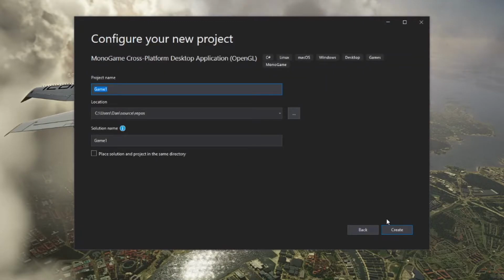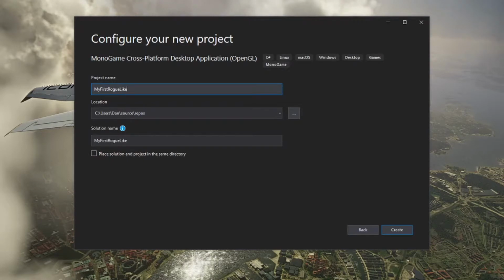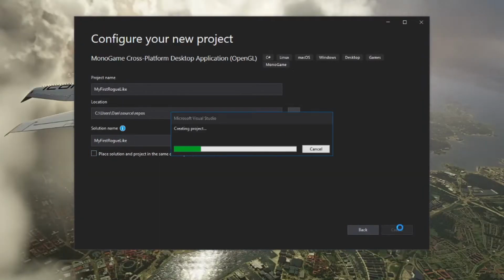Next. And this is where you insert your project name and so on. Let's just go with the suggestion, which is My First Roguelike. It doesn't matter what you put here, but for consistency's sake, you probably want to go with my project name, unless you're planning on applying what you learn in these tutorials to your own game. Other than that, go ahead with that project name. Solution name is fine for now, and then press create. It'll get everything set up for you.